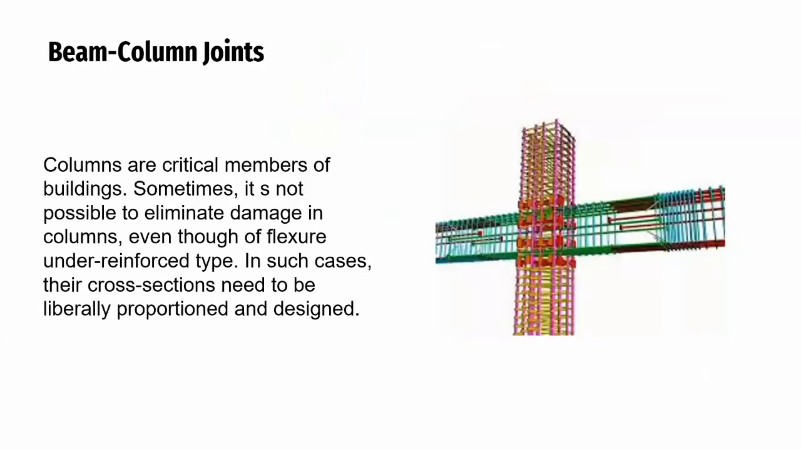So, for the beam-column joints, columns are critical members of buildings. Sometimes it is not possible to eliminate damage in columns, even though designed for flexure under reinforced type. In such cases, their cross-sections need to be liberally proportioned and designed.